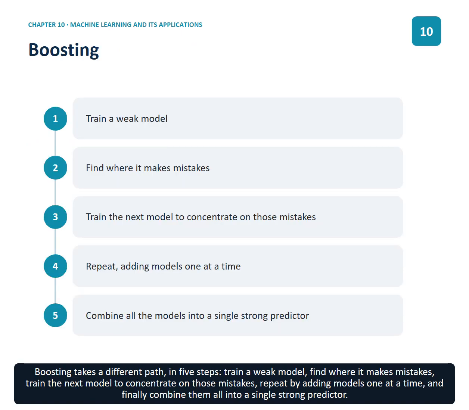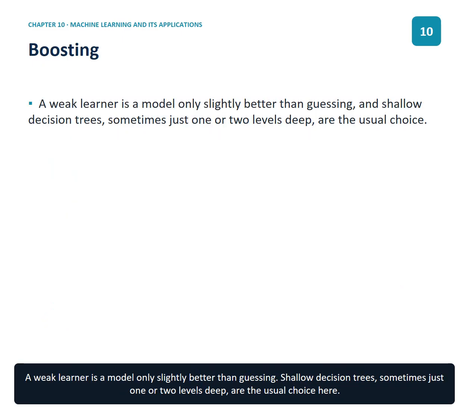Boosting takes a different path. In 5 steps, train a weak model, find where it makes mistakes, train the next model to concentrate on those mistakes, repeat by adding models one at a time, and finally combine them all into a single strong predictor. A weak learner is a model only slightly better than guessing. Shallow decision trees, sometimes just 1 or 2 levels deep, are the usual choice here.